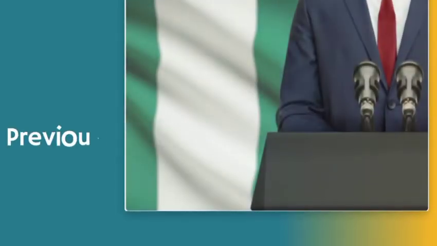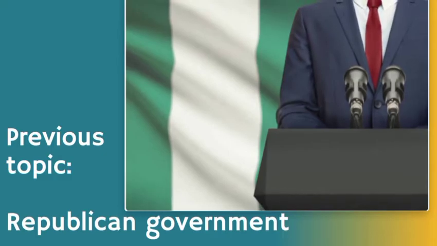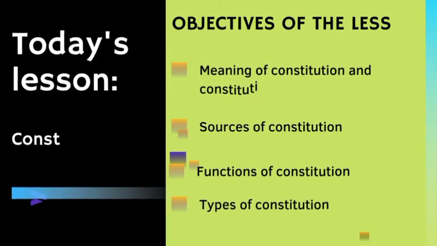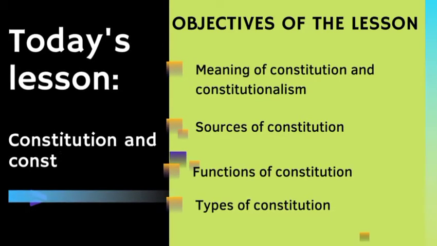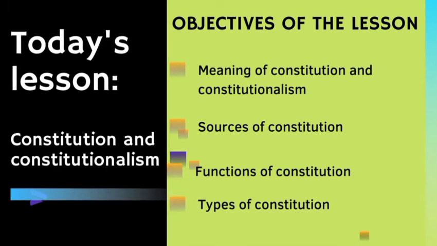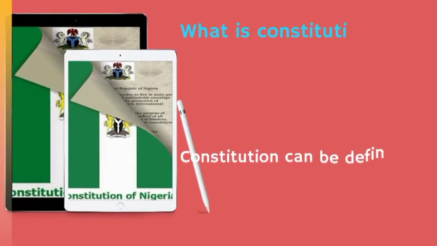Remember, in our last lesson, we discussed Republican government, and in this lesson, we're going to be learning about constitution and constitutionalism. You need to know the meaning of constitution and constitutionalism, the sources of constitution, functions of constitution, and types of constitution. What is constitution?